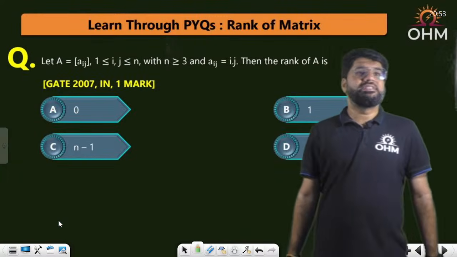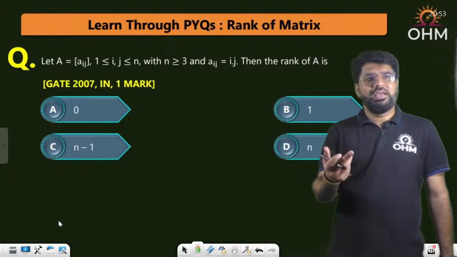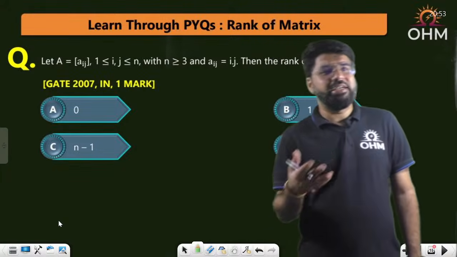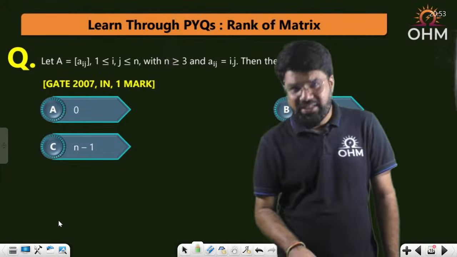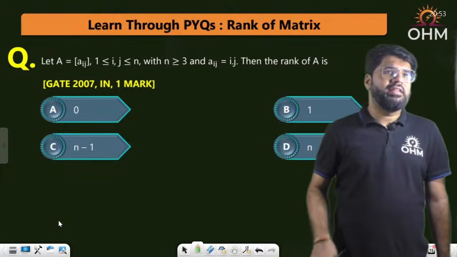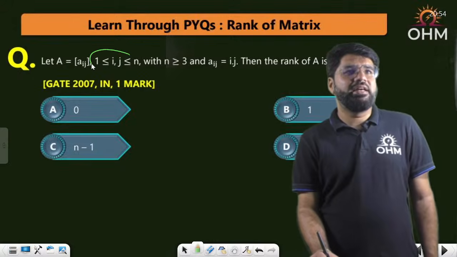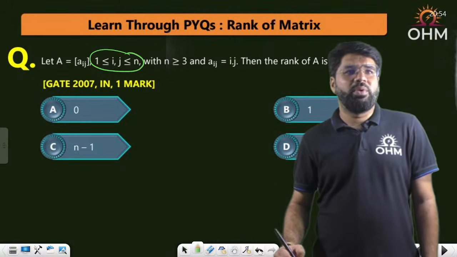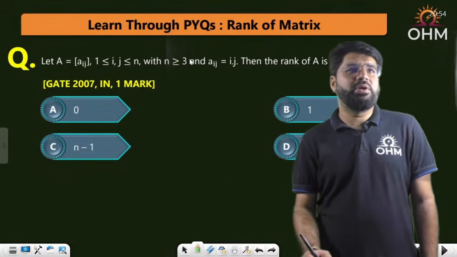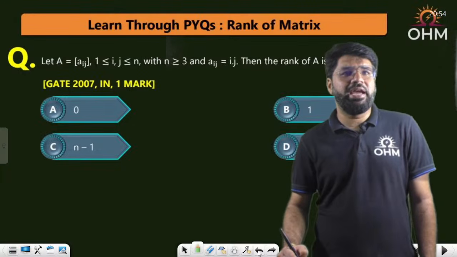GATE 2007 instrumentation, 1 mark question. Although some questions may be recent, some may be old, whatever deserves a discussion, I have taken that question. So let A equal to Aij, where 1 less than or equal to i, j less than or equal to n, and n is greater than or equal to 3. N is 3 or more.